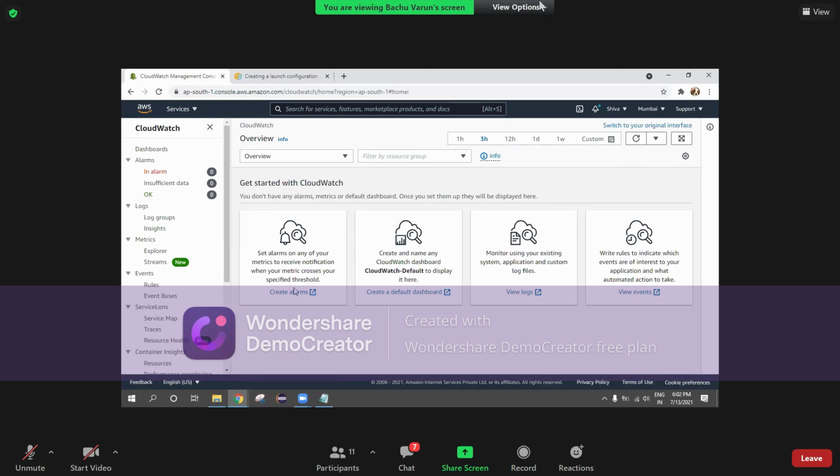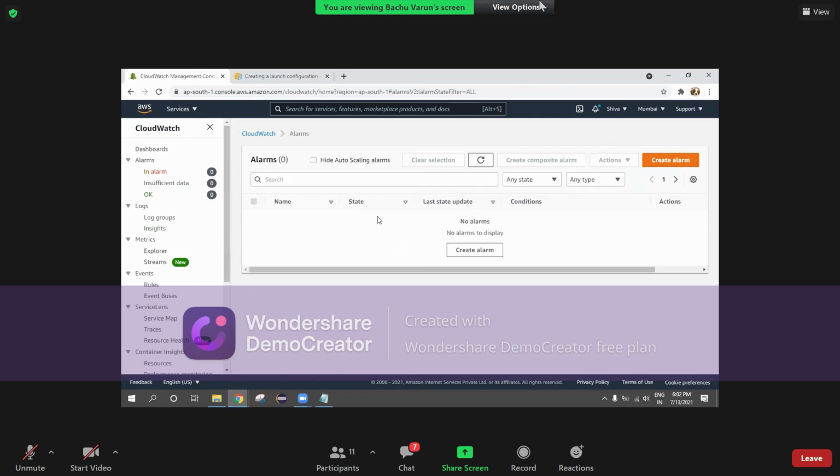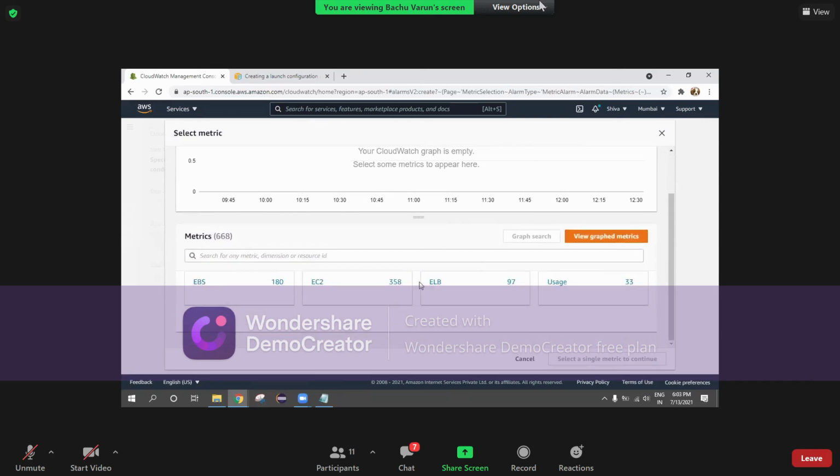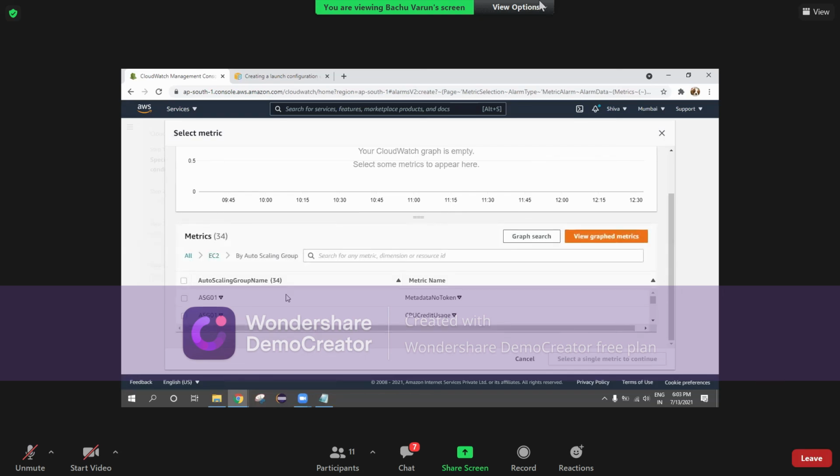Set alarm metric. Okay, here I can add alarms for particular things, like CPU utilization. I have to understand these metric values before doing this process. Here it is showing a search, but you don't have any alarms. So I can create an alarm and select a particular metric. For EC2 by auto scaling group I have created here, it is CPU credit usage. You can see it here.